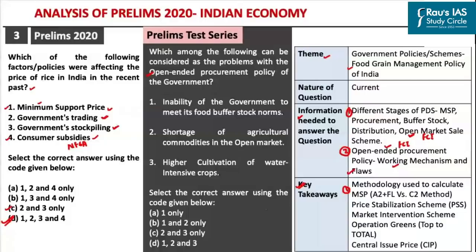In the upcoming prelims examination, we could get a question as to what methodology is adopted by the government of India in order to declare the MSP. We could get questions related to the price stabilization scheme, the market intervention scheme, Operation Greens, and the central issue price, details of which have already been discussed in our economic survey video analysis.